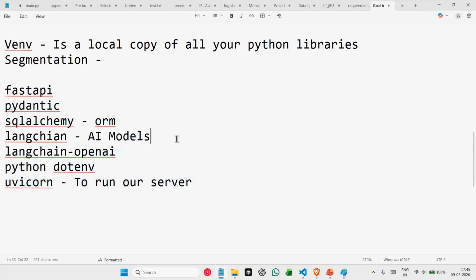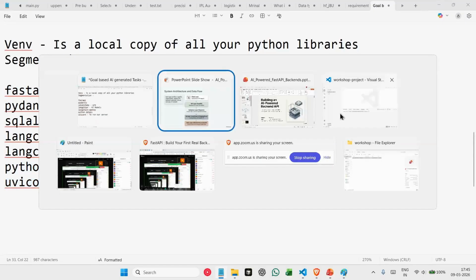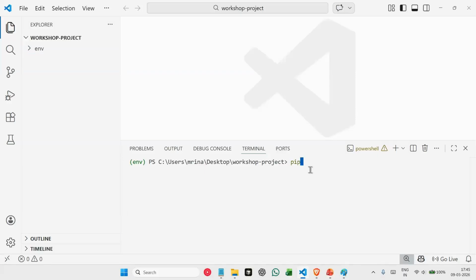And for installing these, we'll be using pip. So we'll say pip install FastAPI, Uvicorn, SQLAlchemy, LangChain, Pydantic, LangChain OpenAI, and python-dotenv.